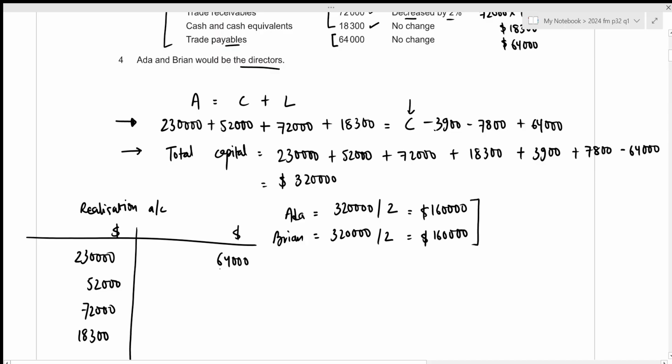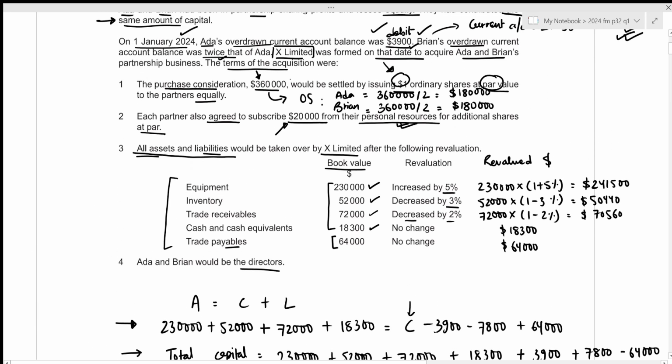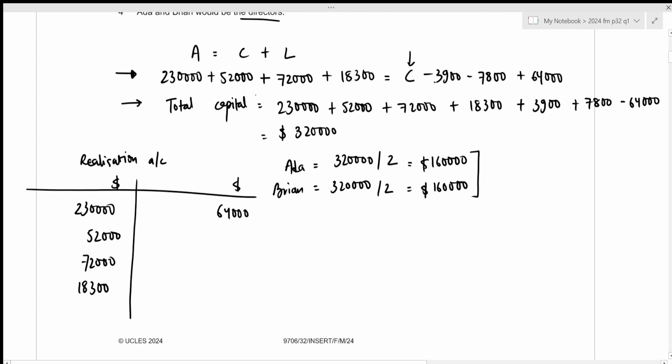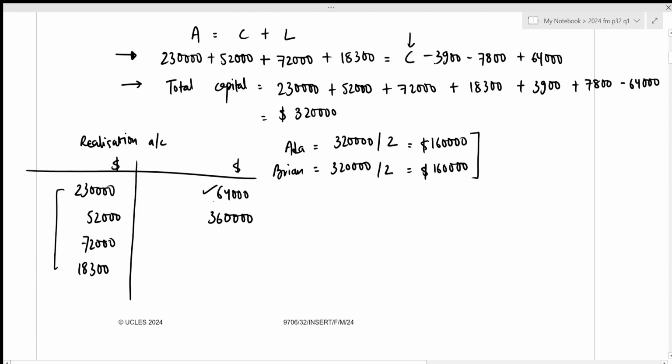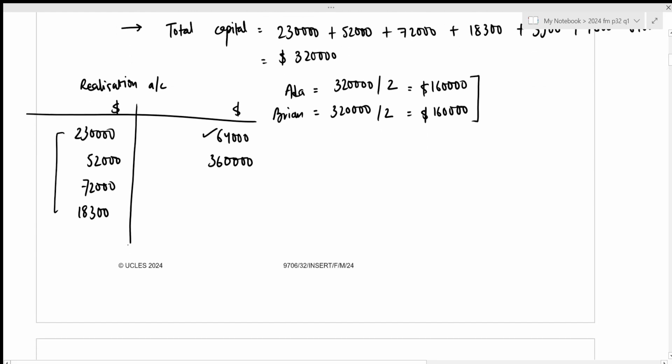Then we need to enter how these assets and liabilities are being settled. And in this case, since all of them are being taken over, the settlement will only be done by the purchase consideration of 360,000. We need to enter this on the credit side, and that's the format. You always need to enter the purchase consideration amount on the credit side of the realization account. So that is the settlement amount for all these assets as well as this liability, which means that we have completed the entries in our realization account.